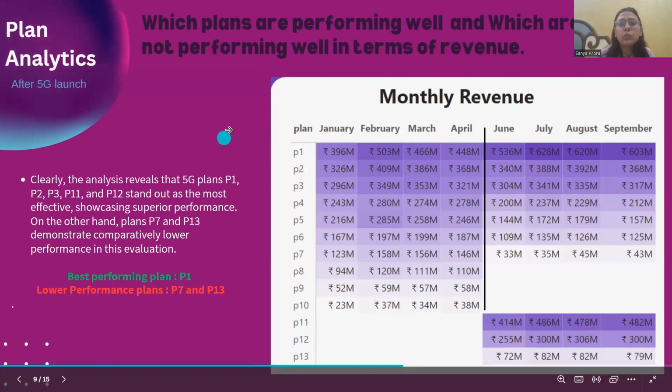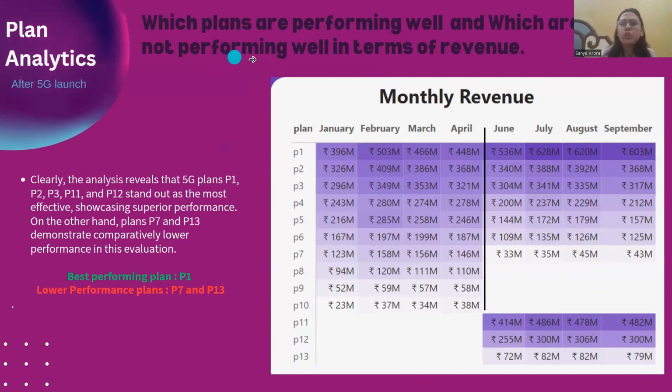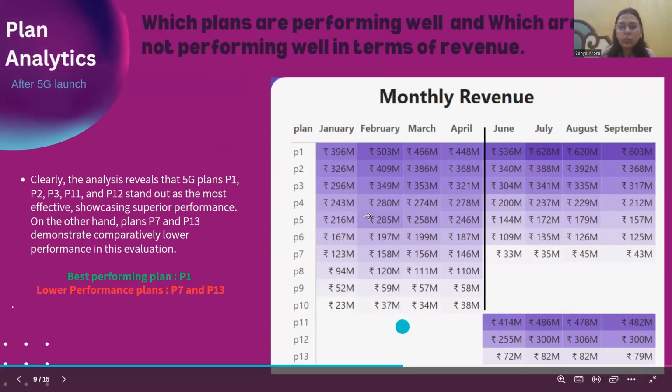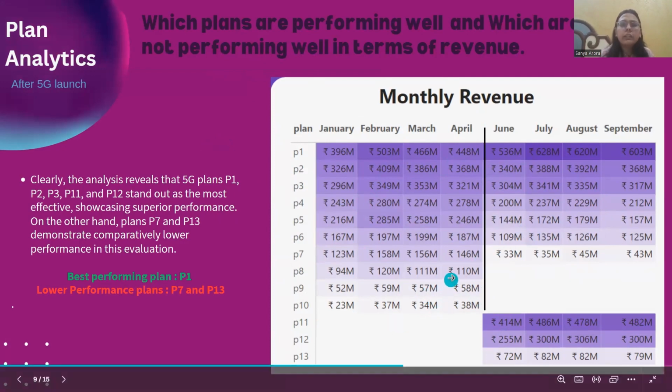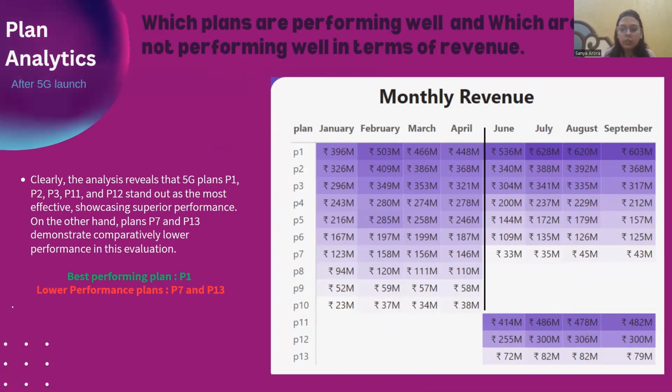The question is which plans are performing well and which are not. First of all, we can see this monthly revenue chart over here, and this line indicates the difference. After April, before June, they launched their 5G plans. We can clearly see which are performing well and which are not by the color. The darker color indicates plans with higher revenue, and the lighter color indicates plans that have experienced lower revenue.